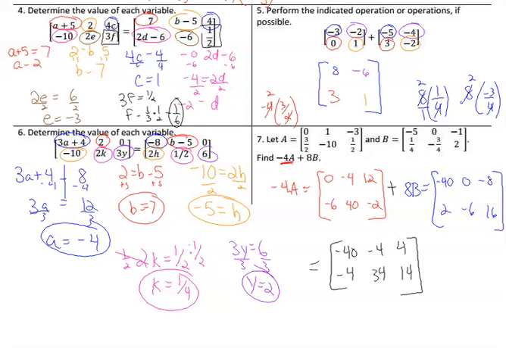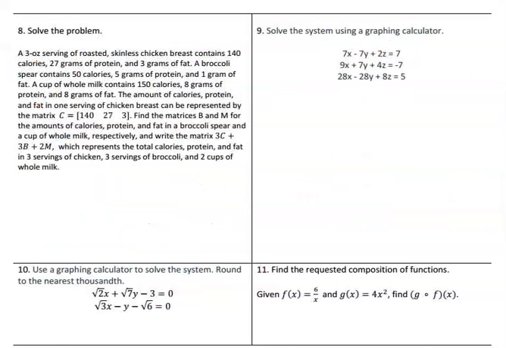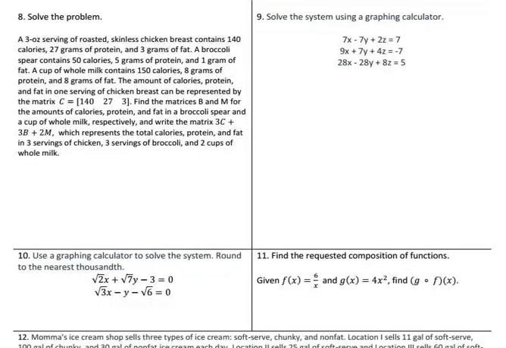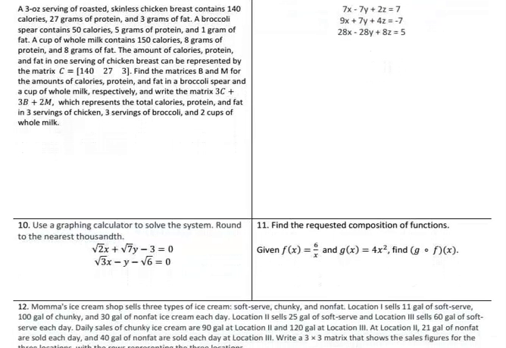So moving on to the next page. Number 8 should look familiar. It's just taking and writing a matrix. Well, we have to write 3 matrices, and then we have to multiply and then add them all together. So on this one, they told us the chicken breast has 140 calories, 27 grams of protein, and 3 grams of fat.